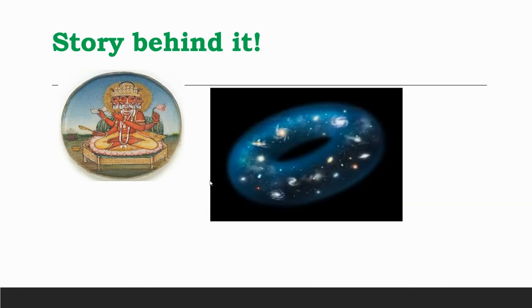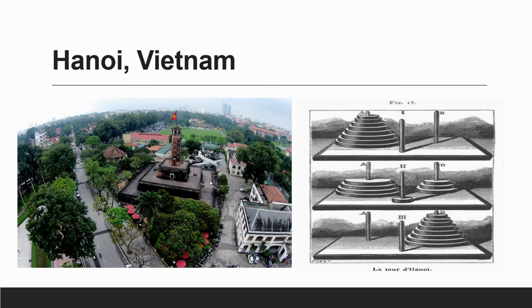So when he was creating the universe, it was said that this universe is for a certain period of time, and that period of time is related to Tower of Hanoi. I will be discussing the age of the universe. So it is believed that Brahma has given three towers, right? Three towers, and actually this is called Tower of Hanoi because of this city, which is famous, called Hanoi, right?